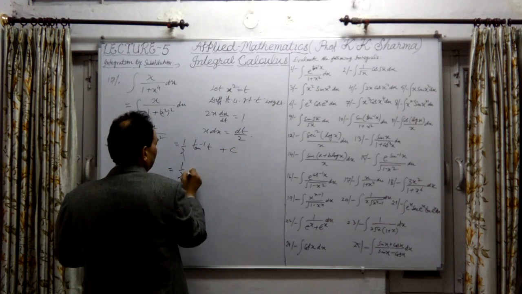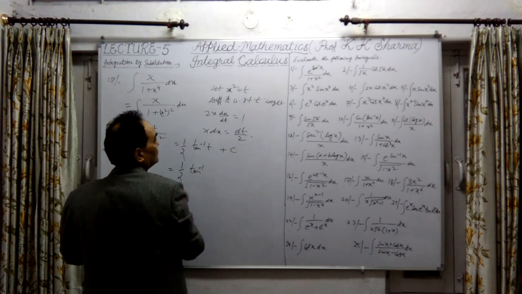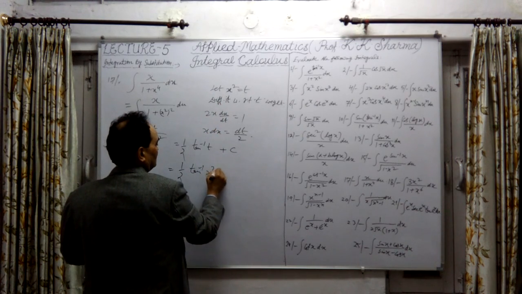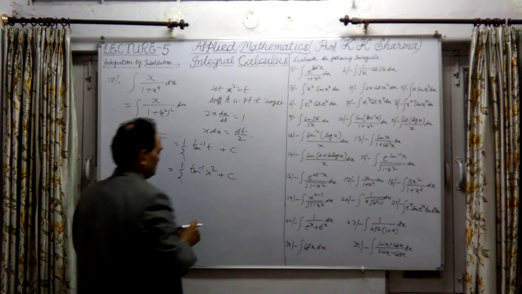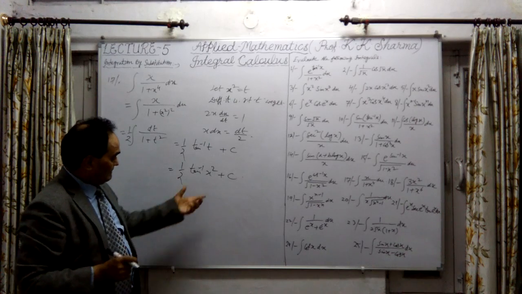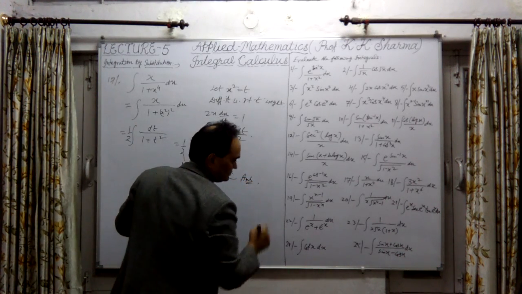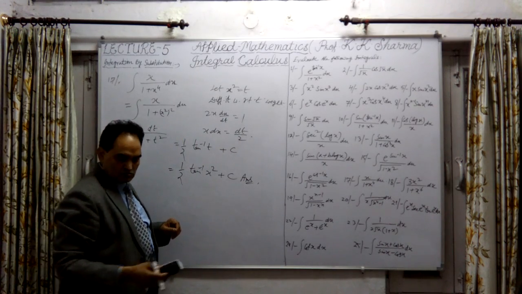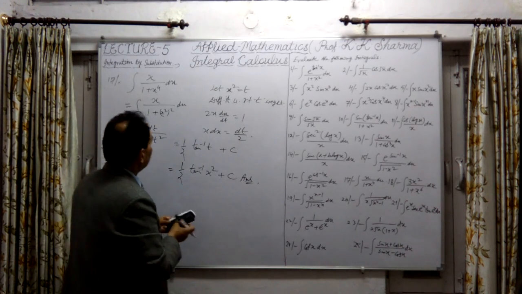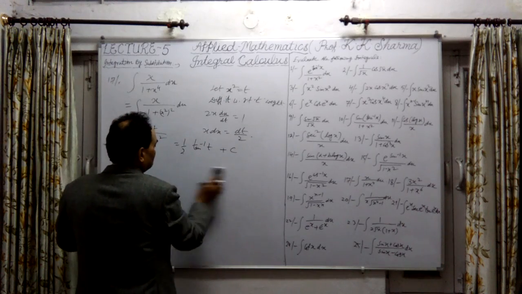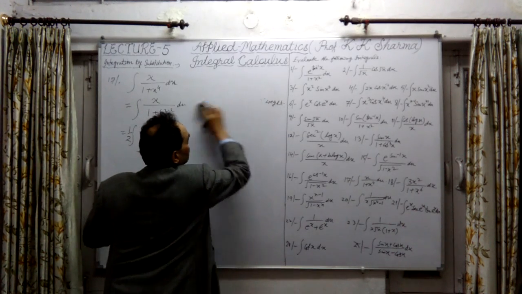Now substitute the value of t. What is t here? x square, plus constant c. This is the answer, because the original value must be in terms of x only. So this is the answer of question number 17.